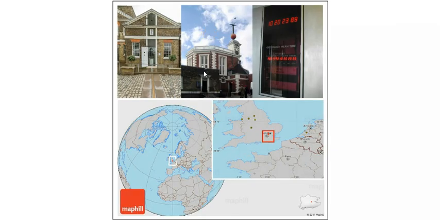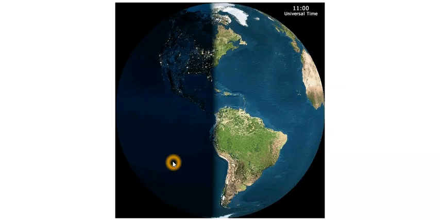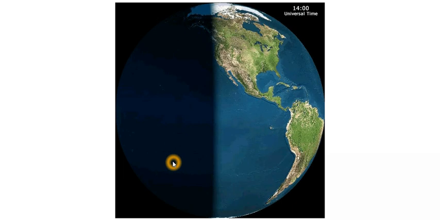Now this is the observatory that is located along this longitude, that is 0° longitude, and this is the location of the place that is exactly at 0°. So we could have taken any longitude, it doesn't matter, but since all the studies were done in this place, they chose this as 0° longitude and the time of this longitude as the primary time for reference.